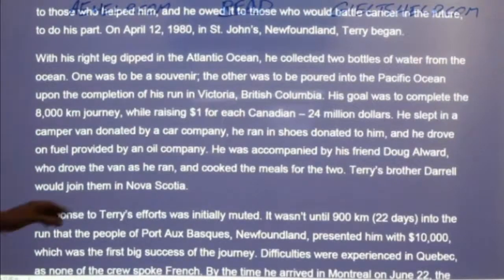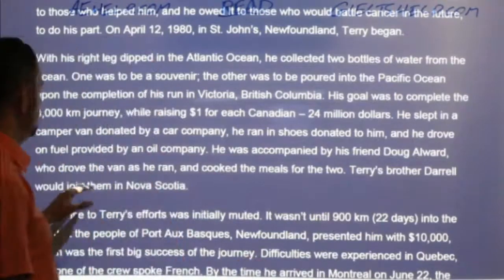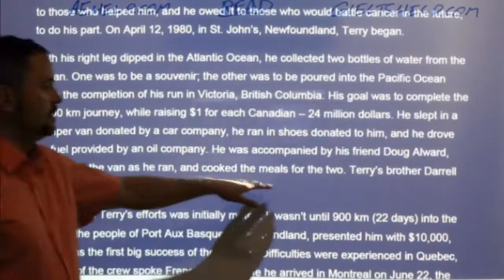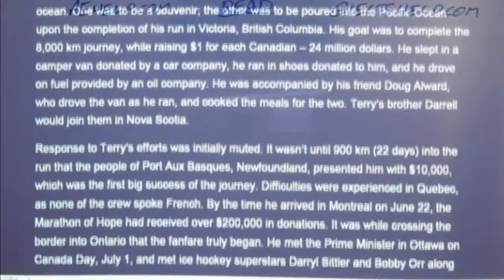So it says here he was accompanied by his friend Doug Alward, who drove the van and cooked the meals for the 2. Terry's brother Daryl would join them in Nova Scotia. Okay. So Nova Scotia, maybe before Quebec. So I think it could be maybe 3.